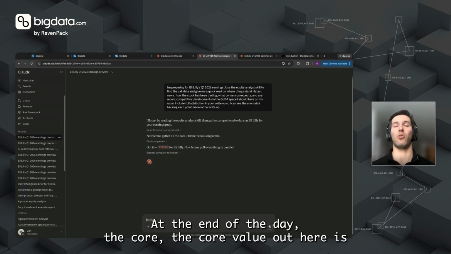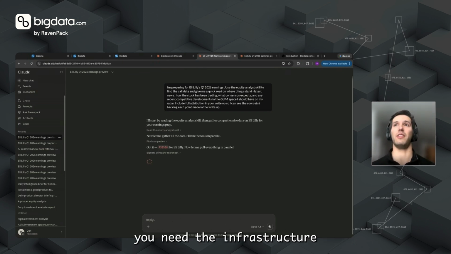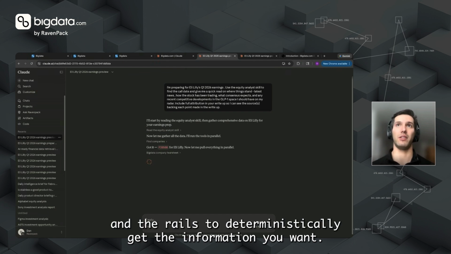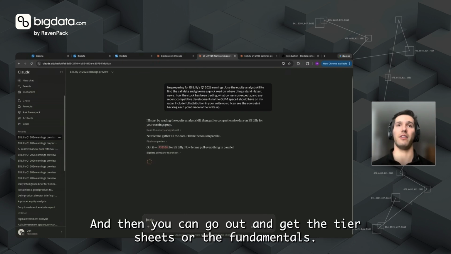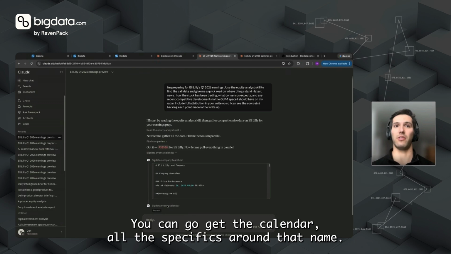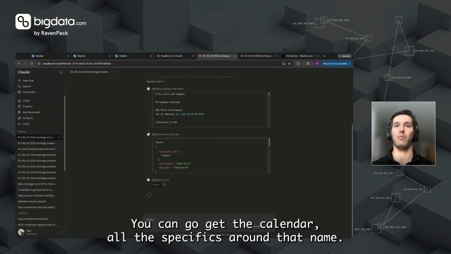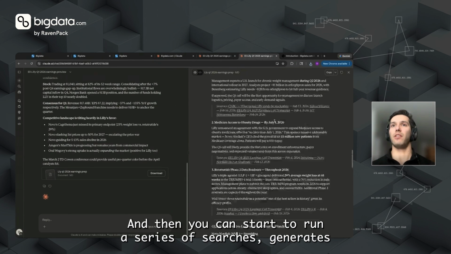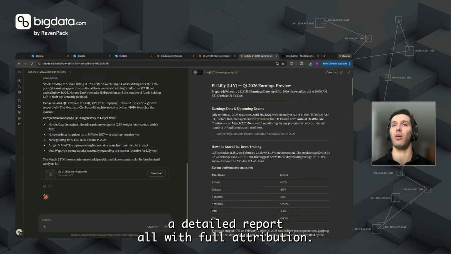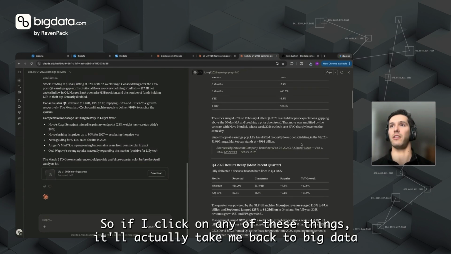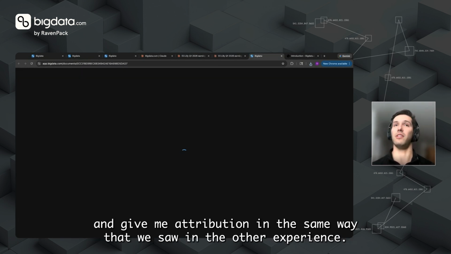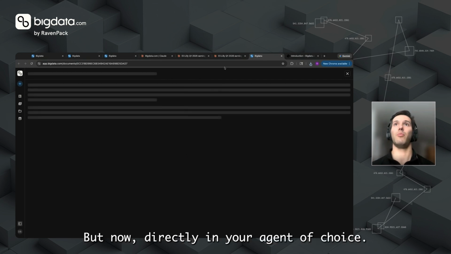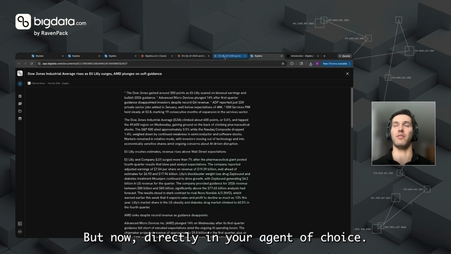At the end of the day, the core value add here is you need the infrastructure and the rails to deterministically get the information you want. So you know that Lilly is a specific identifier, and then you can go out and get the tear sheet, so the fundamentals. You can go get the calendar, all the specifics around that name, and then you can start to run a series of searches. It generates a detailed report, all with full attribution, right? So if I click on any of these things, it'll actually take me back to Big Data and give me attribution in the same way that we saw in the other experience, but now directly in your agent of choice.